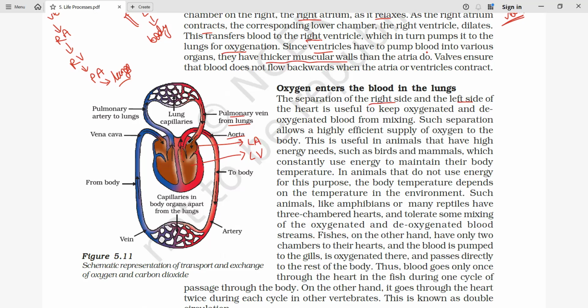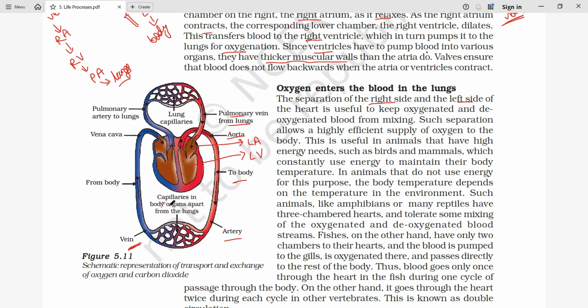Here we have already seen that the pulmonary vein is the one through which oxygenated blood reaches the left atrium. And from the left ventricle, oxygenated blood reaches the different parts of the human body with the help of arteries. Now for the other part: deoxygenated blood comes through the veins from the different parts.